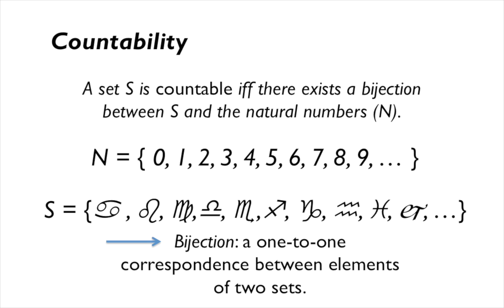As a concrete example, consider the natural numbers N listed above, and then some set S of arbitrary wingdings that PowerPoint happily provided to me. I don't know what a lot of those are. If we want to exhibit a bijection between the two, we need to find some mapping from S to N such that every element of S is mapped onto a unique element of N, and likewise each element in N has a unique element of S mapped onto it. So there are no duplicates, everything is matched up, and so forth.